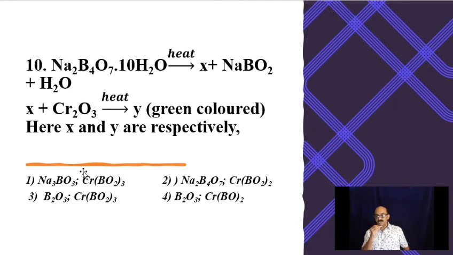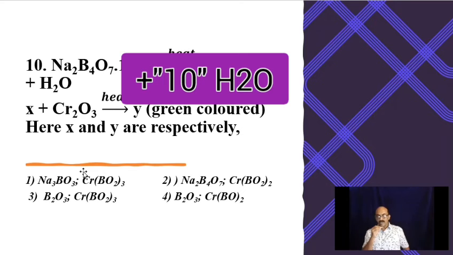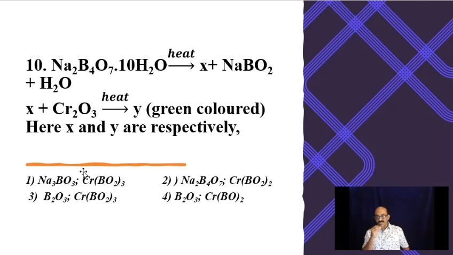Na2B4O7 plus 10H2O is called borax. You heat it, you get X plus NaBO2. Then X plus Cr2O3 on heating gives Y, a green colored substance. Here X and Y are respectively... This is actually the borax bead test. We have studied that. What is a borax bead test?